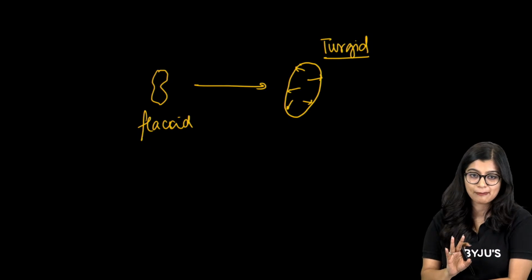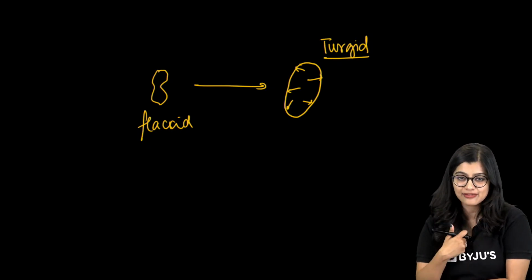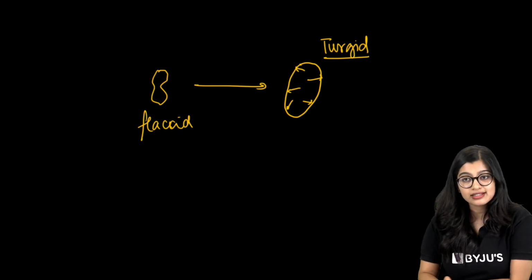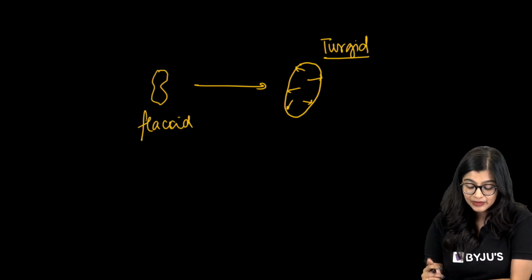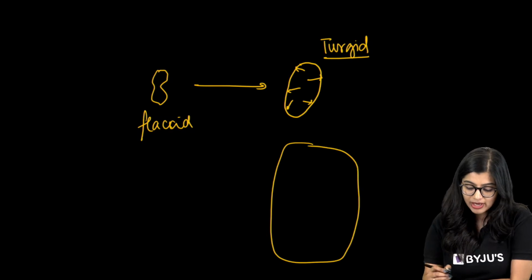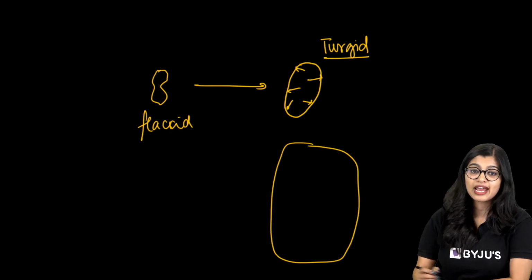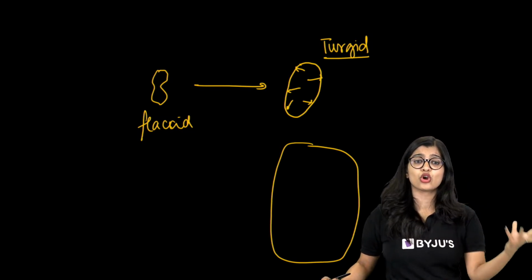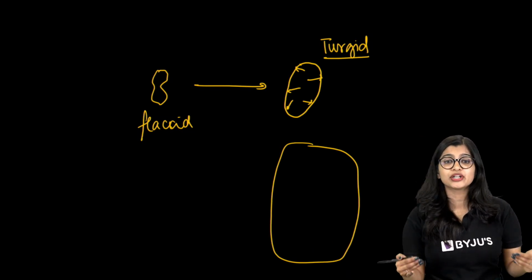I have taught this topic. It's not like I have not taught. I am just helping you once again. So now we know that this condition is what we call turgidity. Now, when we say the cell is swelling up, or if I say that the cell has lost water, where is this water going?